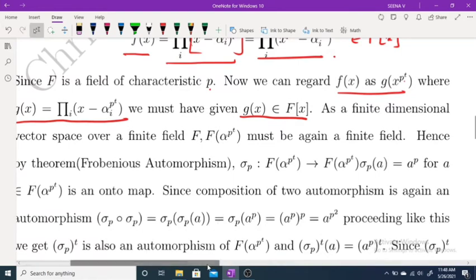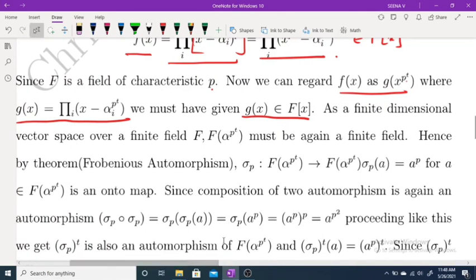Now, we have E is a finite extension of F, and F is a finite field. Therefore, F(alpha raised to p^t) is again a finite field.